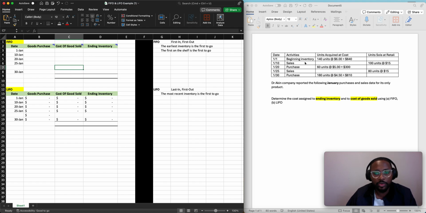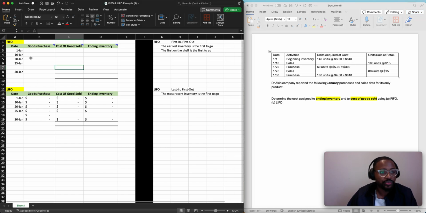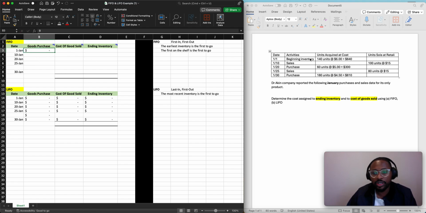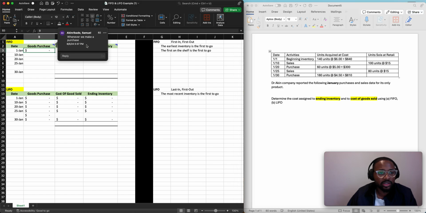All right. Case in point. The first transaction we have is that on January 1, we have a beginning inventory of 140 units at $6 for $840. So obviously the date is going to be January 1. That's an easy one. We're going to put a 0 in goods purchased because we didn't purchase anything. The activity says that it's a beginning inventory, which has nothing to do with making a purchase. So we put a 0.